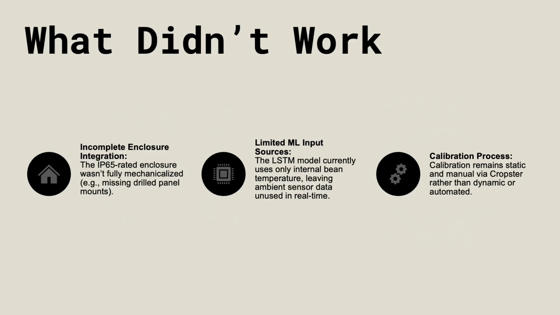Of course, as with any engineering project, not everything went exactly to plan. One of the key issues we encountered was the incomplete mechanical integration of the enclosure itself. While we selected an IP65 rated junction box to protect the electronics from dust and heat, we didn't have enough time to fully implement cable routing, panel mounting, and sealing. As a result, the current setup is not ready for deployment in a high temperature commercial roasting environment, although the enclosure is in place and partially functional.